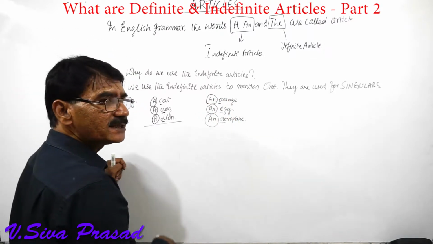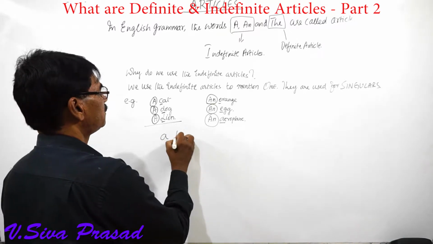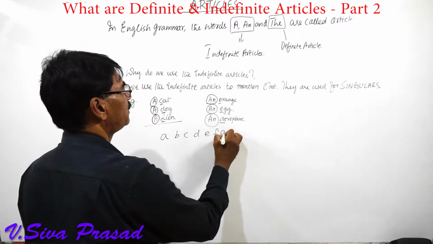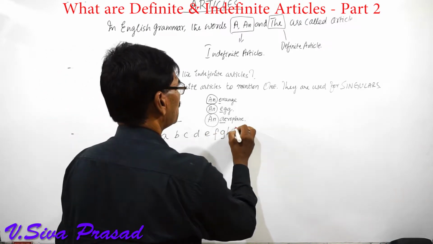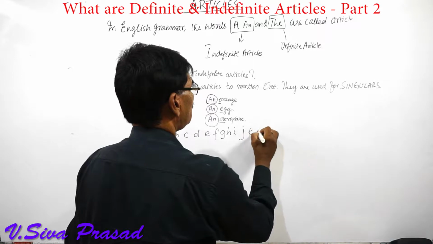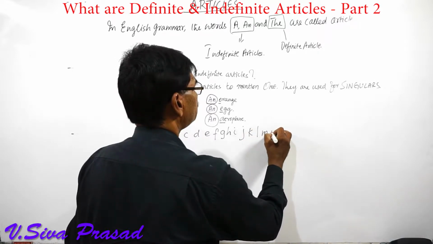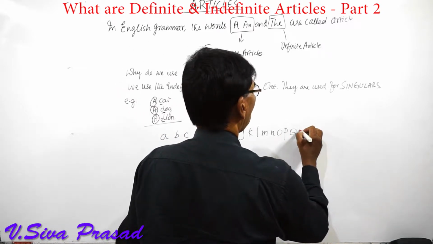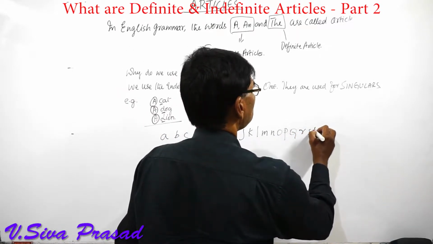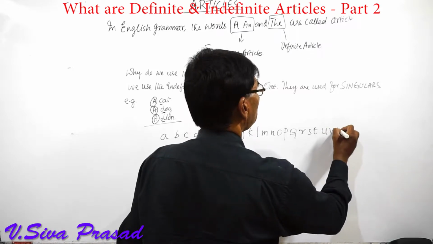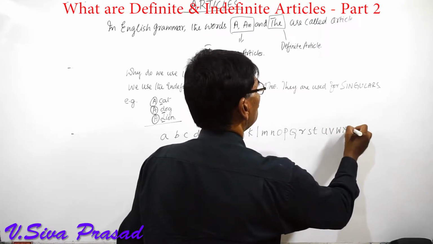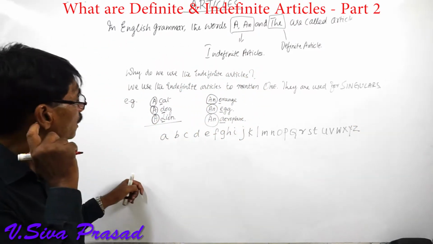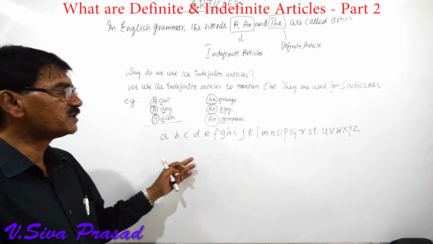Now we have 26 alphabets: A, B, C, D, E, F, G, H, I, J, K, L, M, N, O, P, Q, R, S, T, U, V, W, X, Y, Z or Z. So we have 26 alphabets over here.